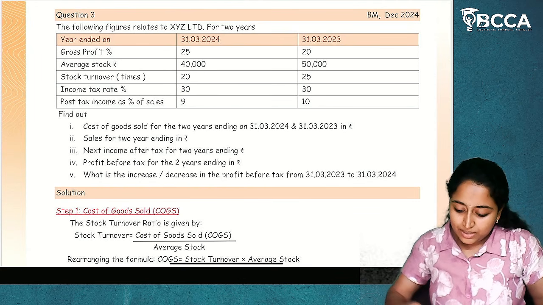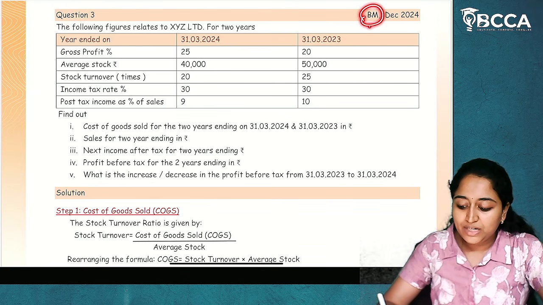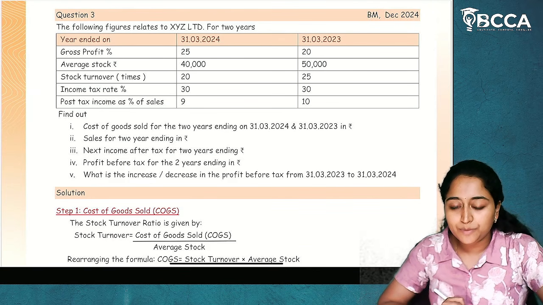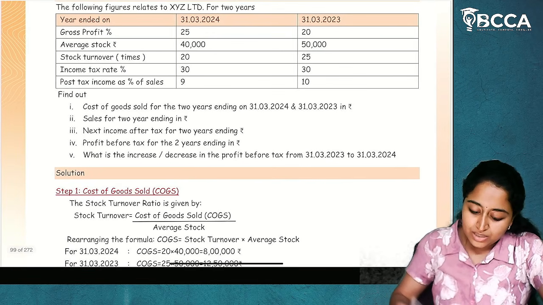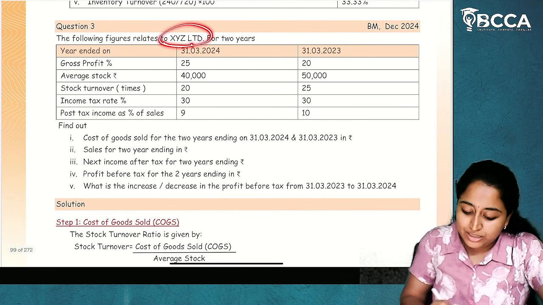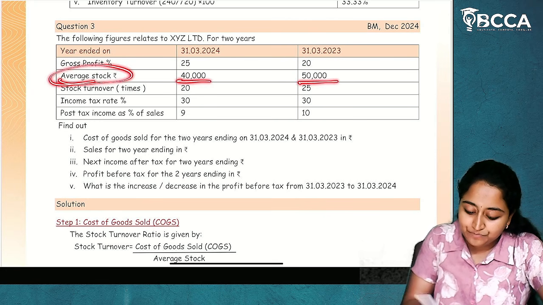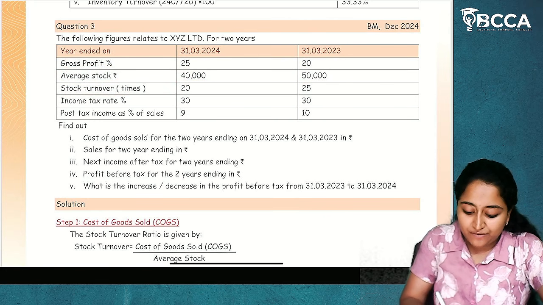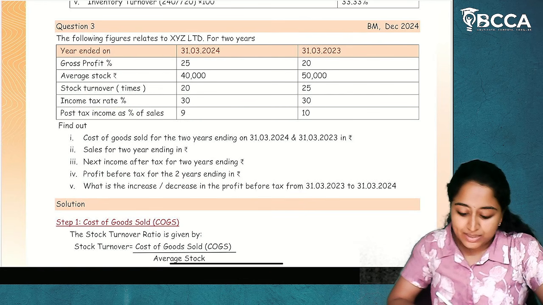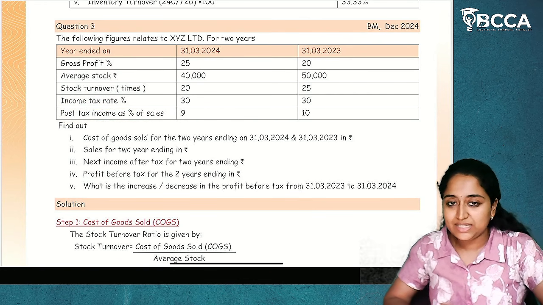Now, question number 3. This is a board material question and also a December 2024 attempt question. This is also a simple question. Gross profit percentage is given to us for XYZ Limited. Gross profit percentage for 2 years is given as 25% and 20%. Average stock is given. Stock turnover times is given. Income tax rate percentage is given. And post-tax income as a percentage of sales is given to us.